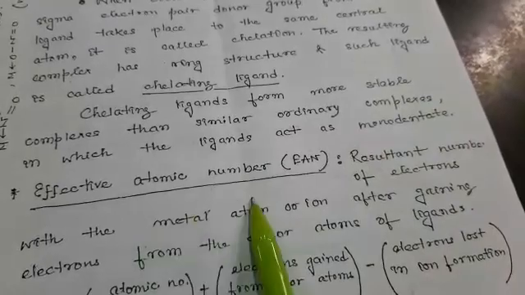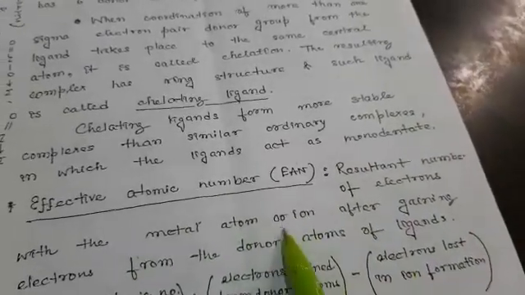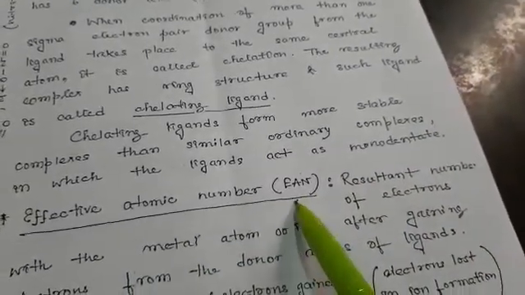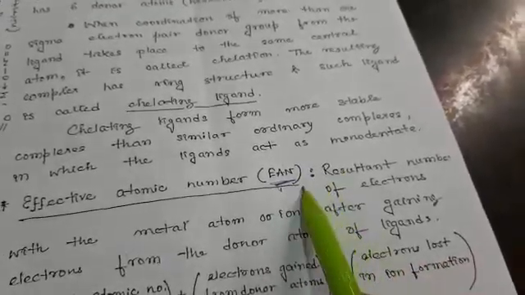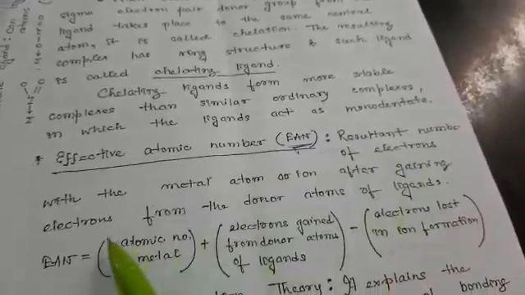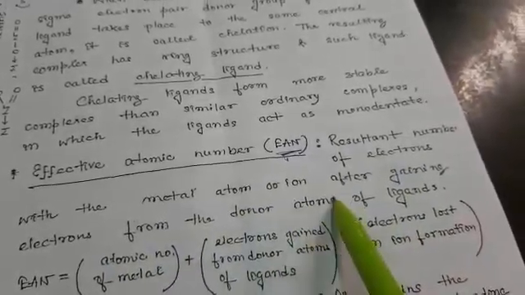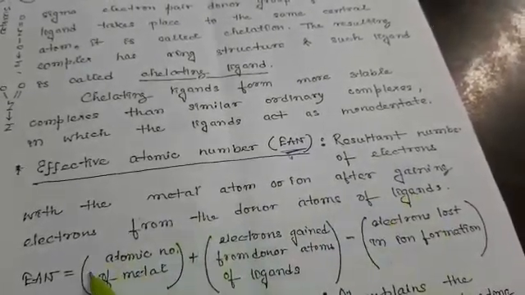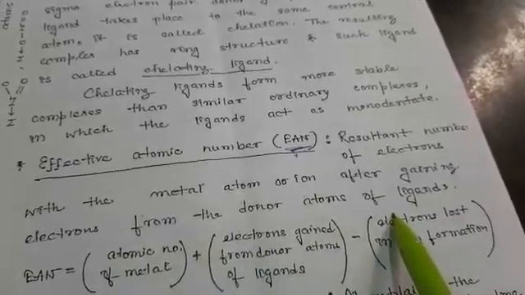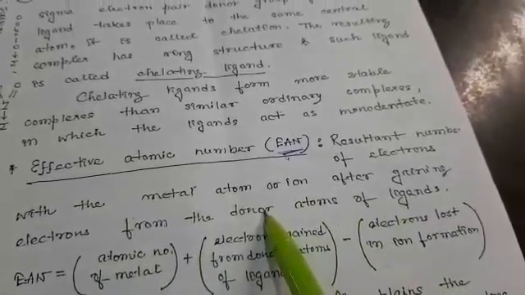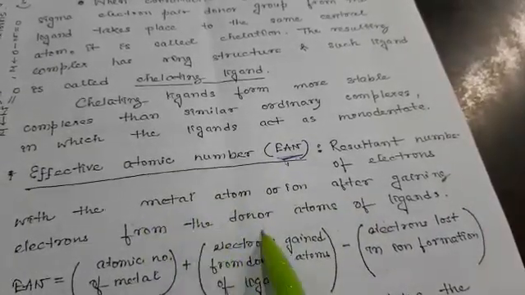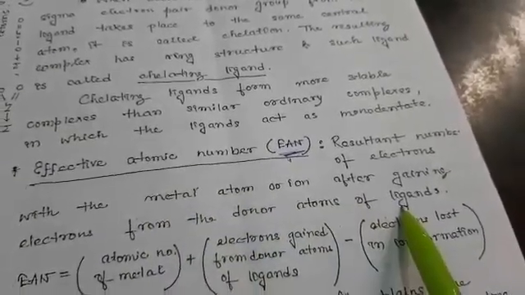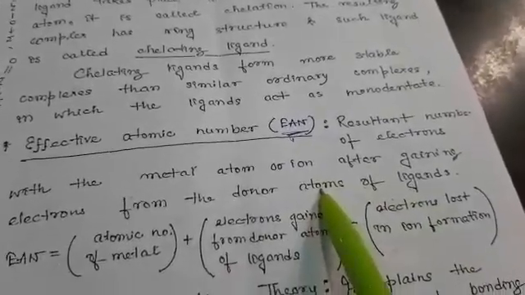Next is the effective atomic number, or EAN. What is this number? It is the resultant number of electrons with the metal atom or ion after gaining electrons from the donor atoms of ligands. So it is the total number of electrons after gaining electrons from the donor atoms of the ligands.